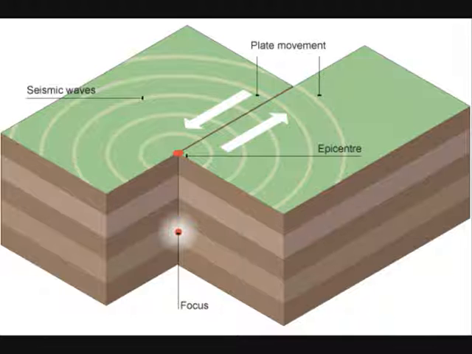Conservative plate margin: a type of plate margin where two tectonic plates are moving past one another with no addition or destruction of plate material. Constructive plate margin: a type of plate margin where new crust is generated as plates pull away from each other. These are found at mid-oceanic ridges.